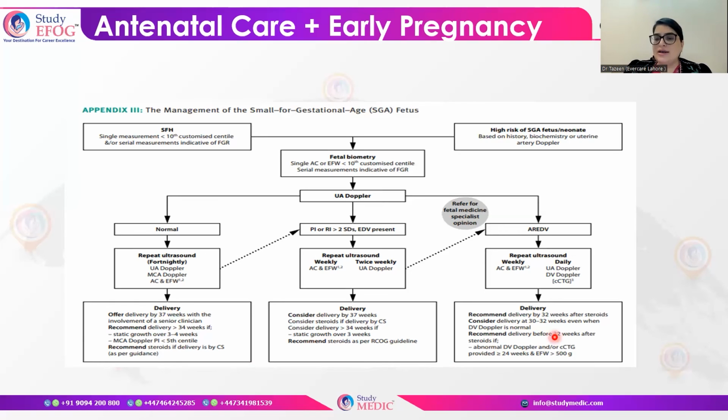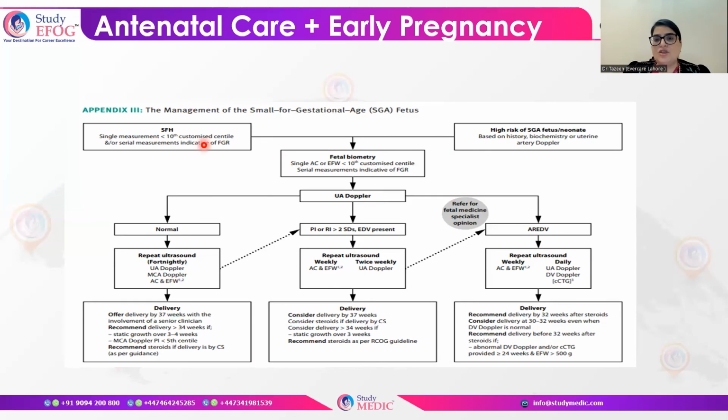You have to consider delivery at 30 to 32 weeks when ductus venosus Doppler is normal. Recommend delivery before 32 weeks if, after steroids, the ductus venosus Doppler is normal but cardiotocography is abnormal. But the gestational age of the baby should be more than 24 weeks and estimated fetal weight more than 500 grams, then you can go ahead. So all these are exam tested areas.